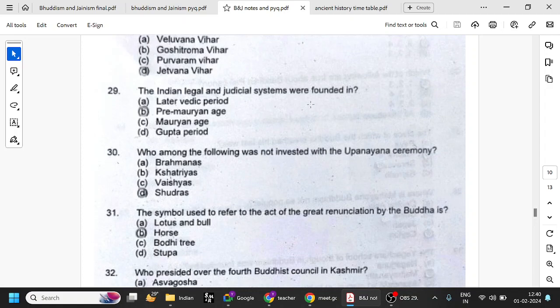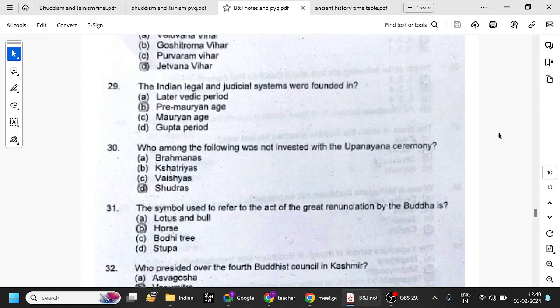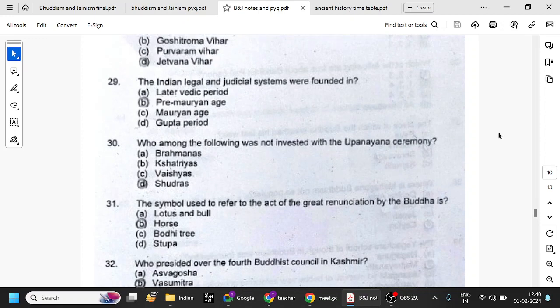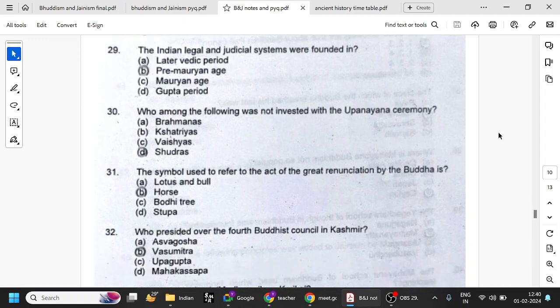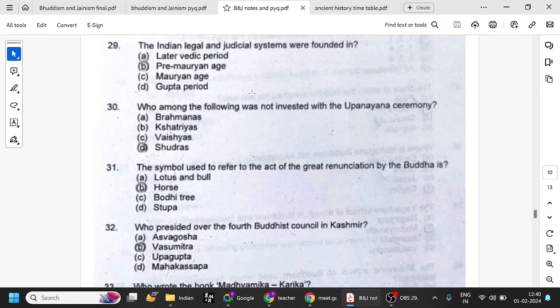The Indian legal and judicial systems were founded in the pre-Mauryan age. That is when the legal and judicial systems, the Nyaya, Sakshya, etc., all those things started. Pre-Mauryan age means the Magadha Empire and similar periods; the Kushan dynasty, etc., come after. Who among the following was not invested in the Upanayana ceremony, the sacred thread? Brahmins, Kshatriyas, Vaishyas can wear the sacred thread, but the Shudras were not allowed.